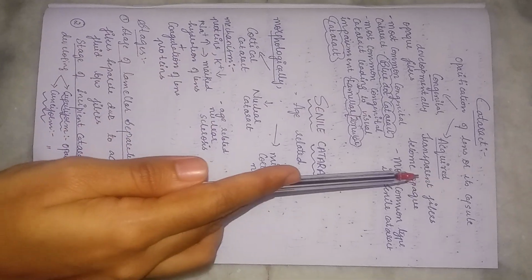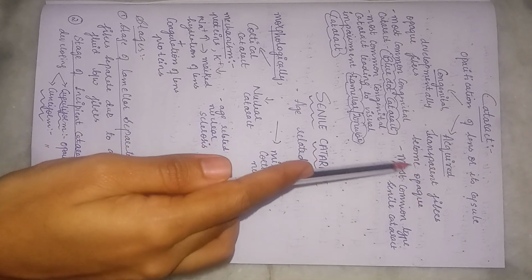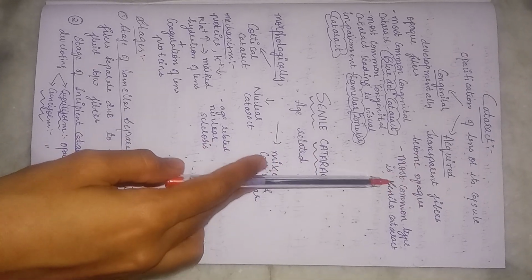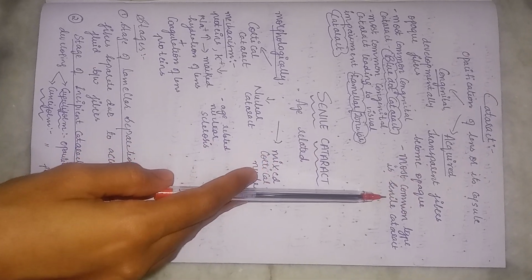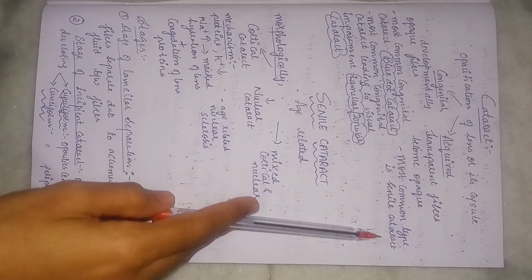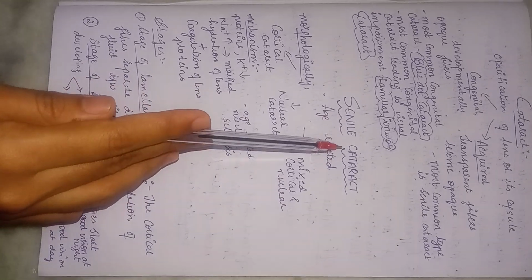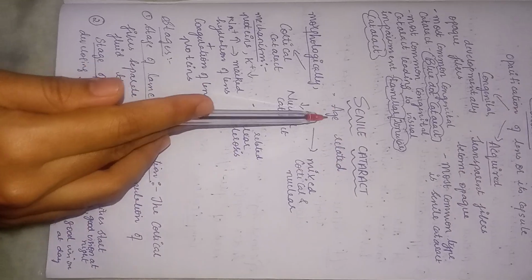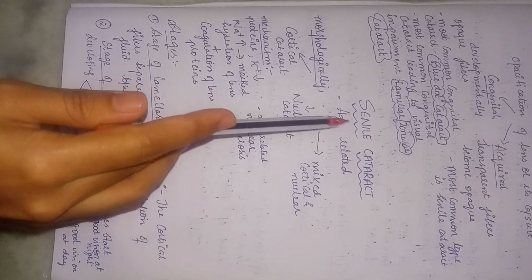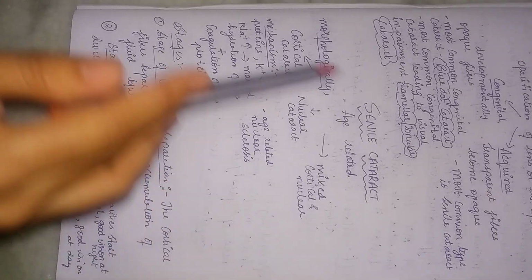Then we have acquired cataract. The transparent fibers become opaque. So this is an age related condition. In acquired cataract, the most common type is senile cataract. Senile cataract is one of the diseases which is included in the Vision 2020 program. So what is senile cataract? It is an age related acquired cataract.